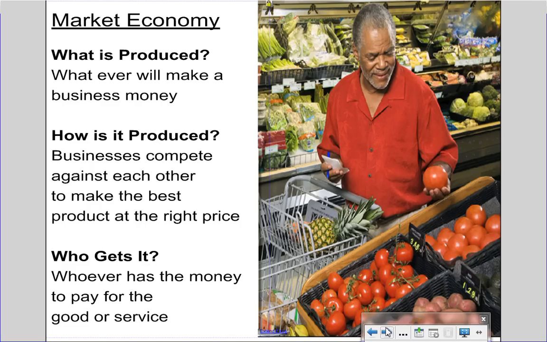Next type of economy, a market economy. What does a market economy make? Well, whatever they can make money off of. If there can be money made off something, no matter how stupid it is, a market economy will make it. How do they decide how these goods are produced? Well, businesses compete against each other to make the best product and still make a profit. Because if they're not making money, this type of economy would not work.